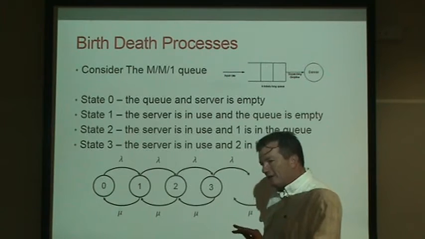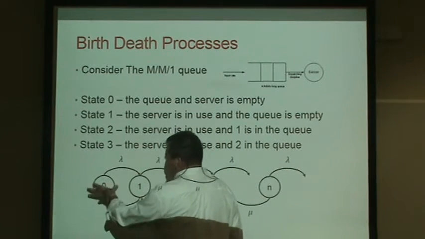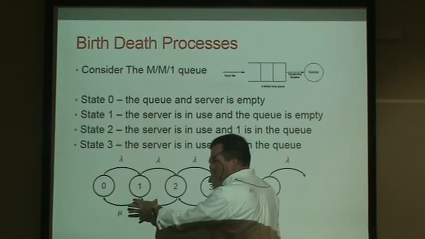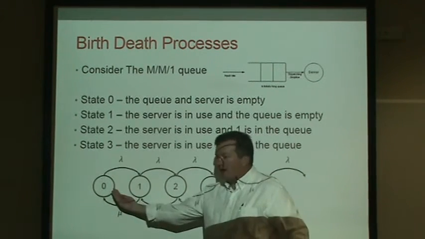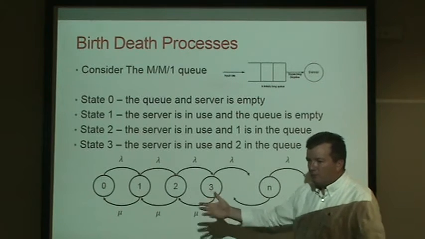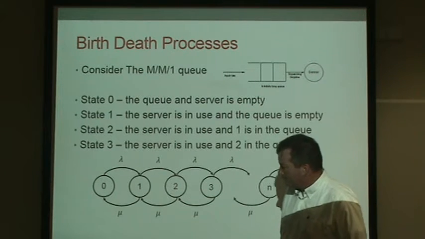So we want to calculate what percentage of the time we are in state 0, what percentage of the time we are in state 1, 2, all the way up to infinity, and then calculate an expected value for what's in the queue when we arrive.